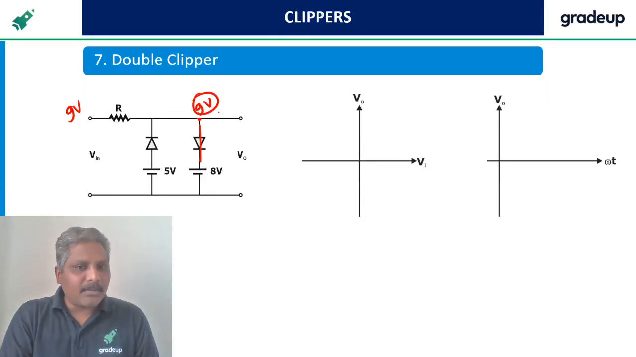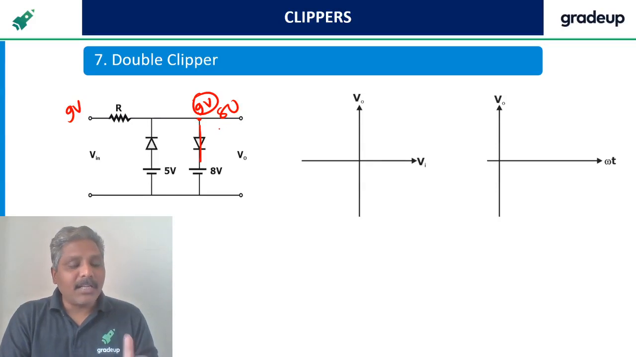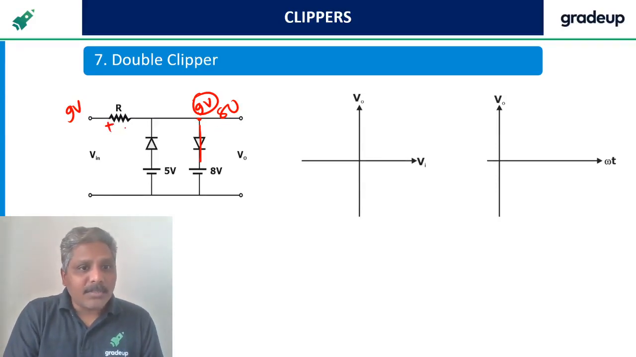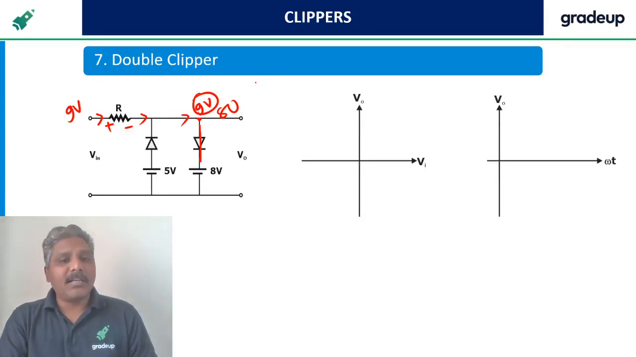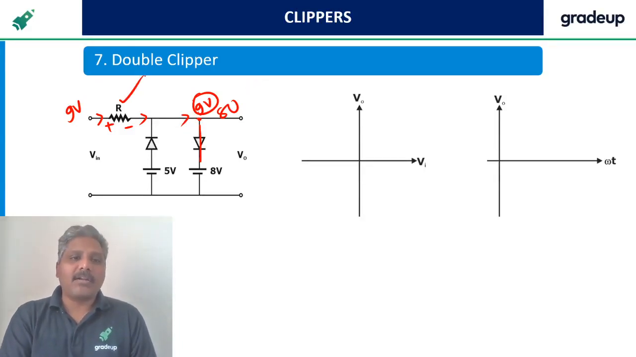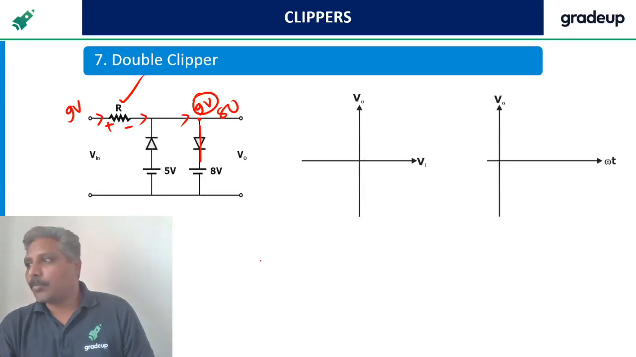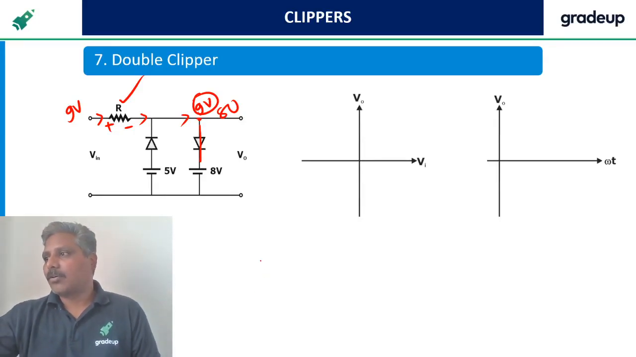The moment diode is forward bias, because 9 volts can make this diode forward bias, here is no more 9 volts, here is 8 volts. So where has the remaining 1 volt gone? Now it is dropped. Why? Now the current is flowing because diode is forward bias. So unless there is a current, there won't be any drop here. Hope you got it, guys. Hope you got it.